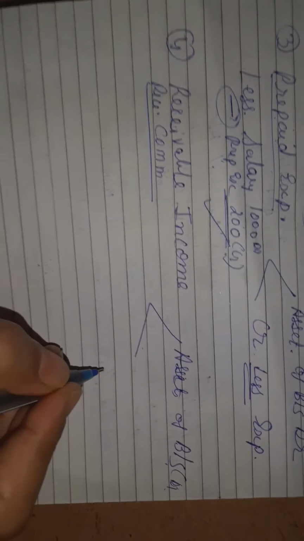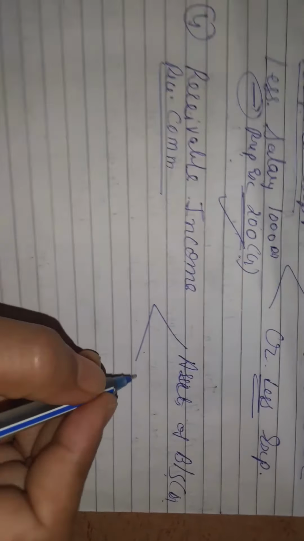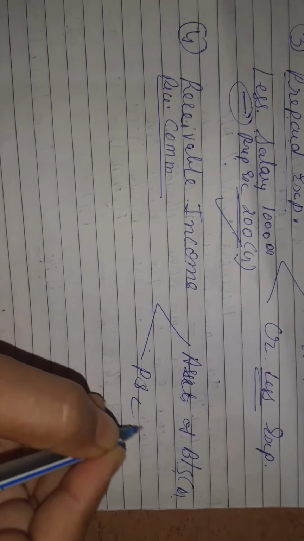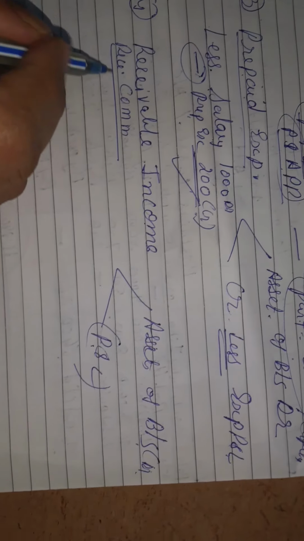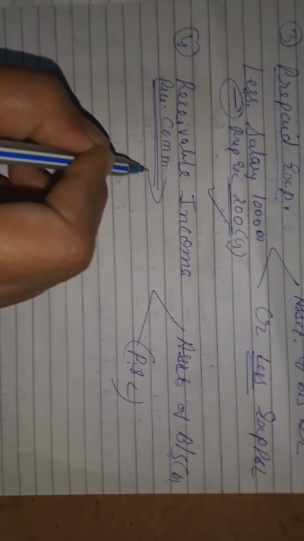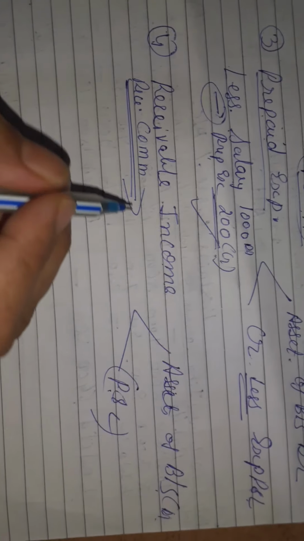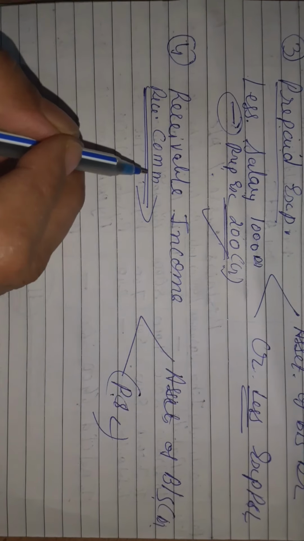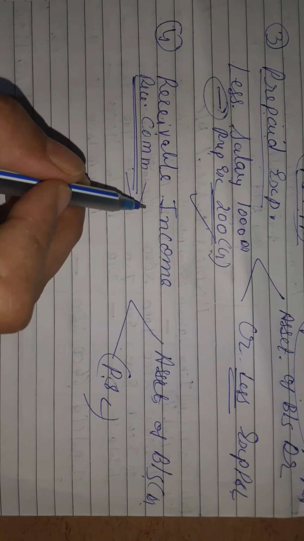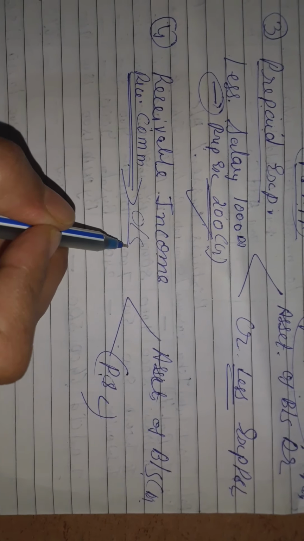And the second effect, which will be your credit effect, you are going to show on the profit and loss only. Here all are profit and loss entries. So here also you are going to show it on the profit and loss, because any income you are going to show on the credit side of the profit and loss. Clear? But receivable means one type of outstanding income which is not received.